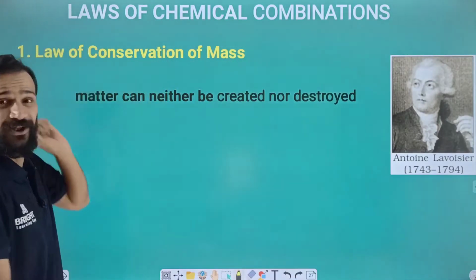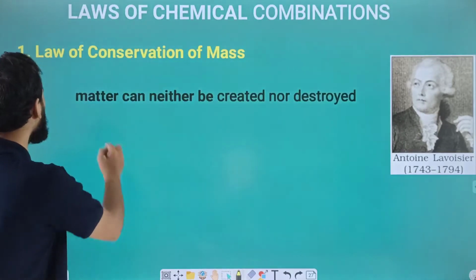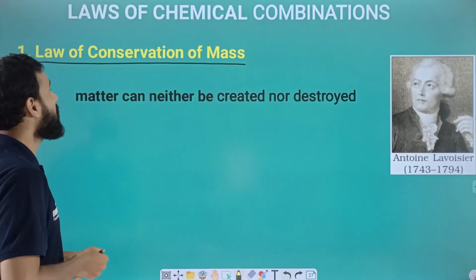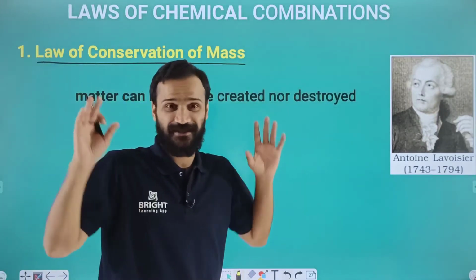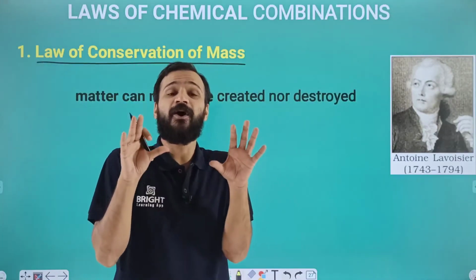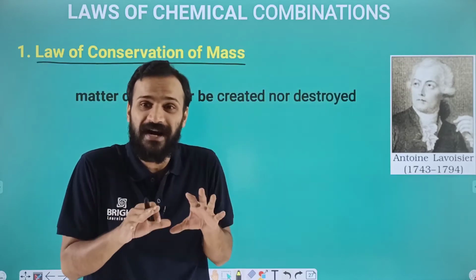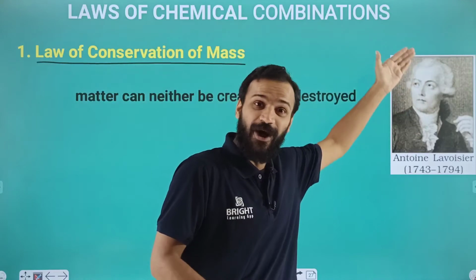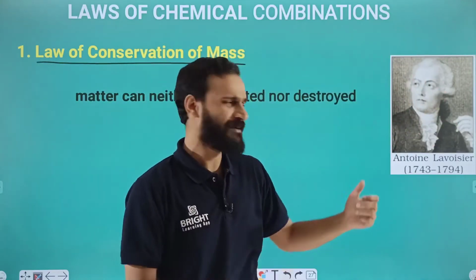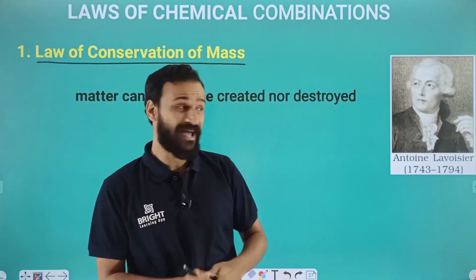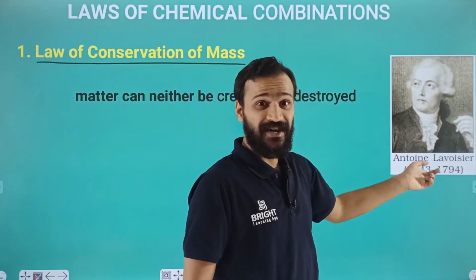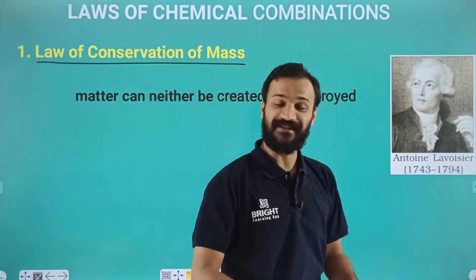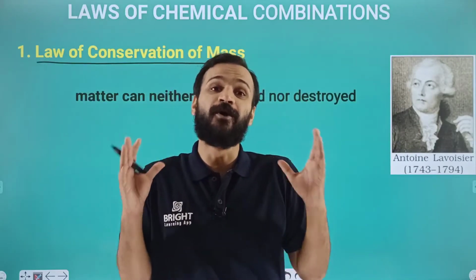Here the first law, which you are very familiar with, is the law of conservation of mass. This law was proposed by Antoine Laurent Lavoisier, or simply Antoine Lavoisier. He is a great scientist who gave a lot of contribution to chemistry, and he is considered the father of modern chemistry.